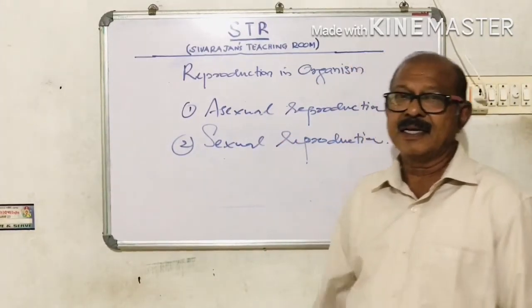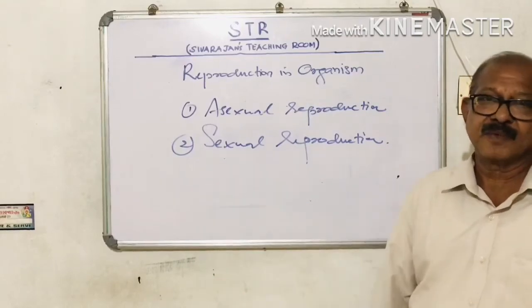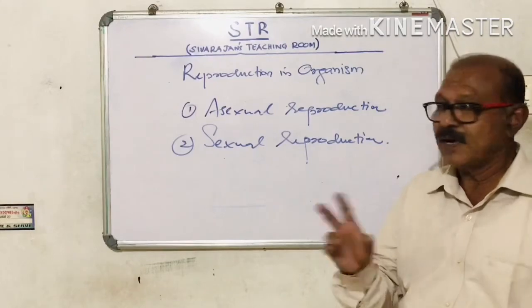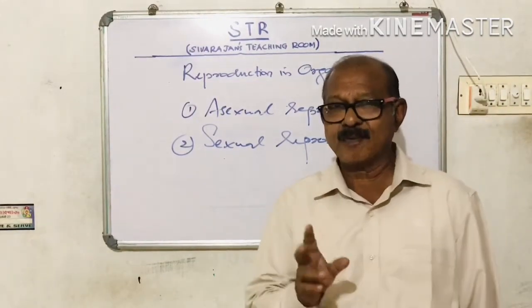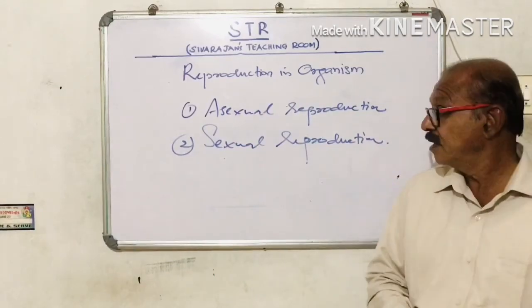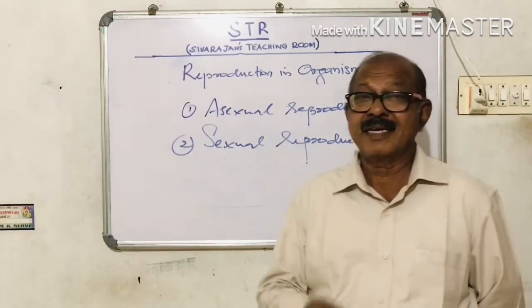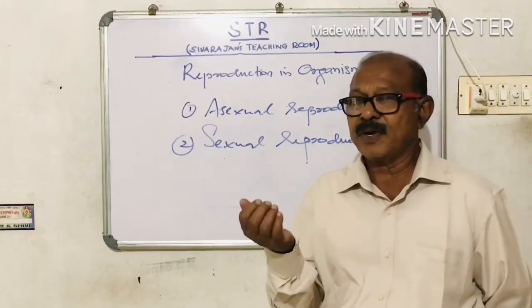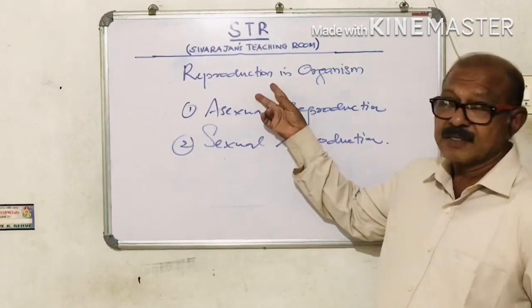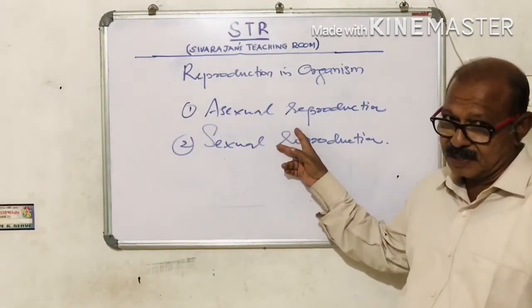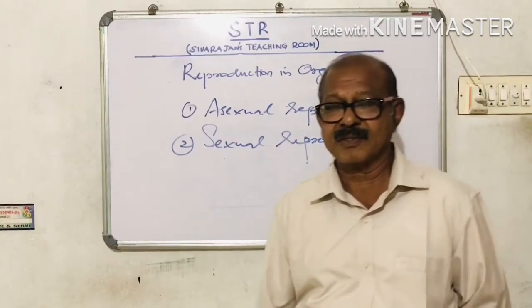in detail in our next class. So today we are winding up. We have seen what is reproduction and what is lifespan. We have seen the lifespan of different organisms, and we have seen the importance of reproduction. And we have come to this point that reproduction takes place in two different ways, asexual reproduction and sexual reproduction, which we will discuss in the next class.